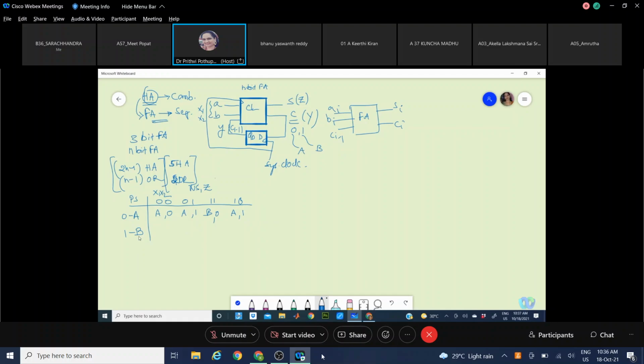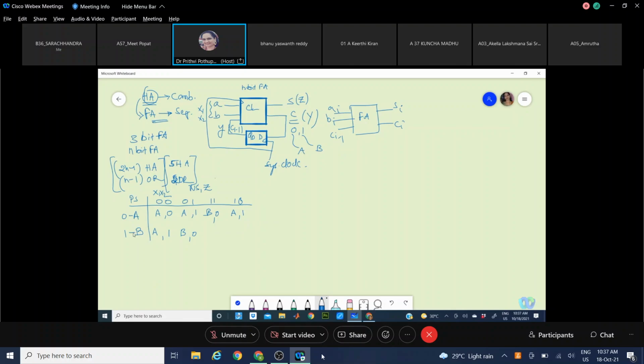Now come here. If the present state is B, that means there is a carry coming from the previous stage. Present state is B, in-place bits are 0, 0. If you add them, sum will be 1, there is no carry, and it goes back to state A. Present state is B, in-place bits are 0, 1. Your sum will be 0, a carry will be there, and it goes to state B.